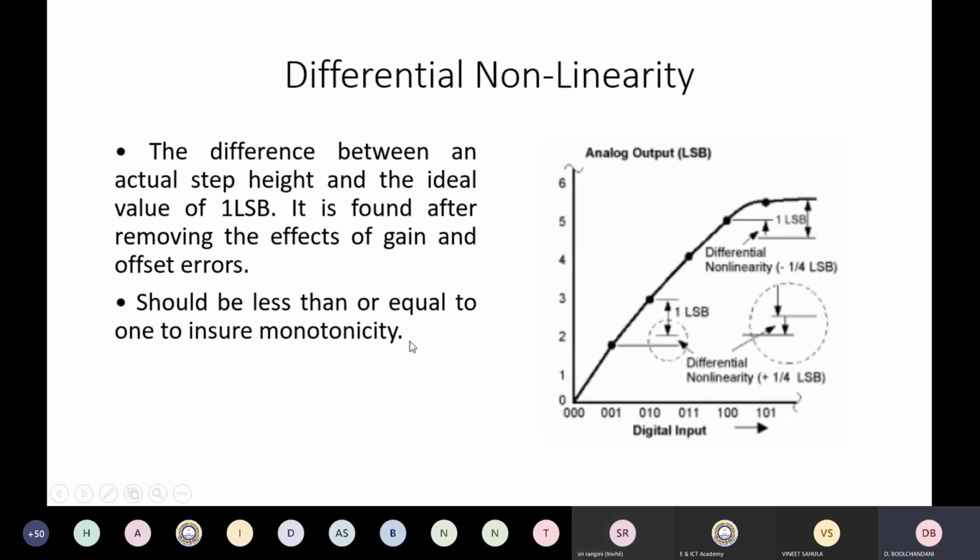What is this monotonicity? This means that if I increase the digital input, my analog output should always increase. It should not decrease if I increase the digital input. If it decreases, then it is non-monotonic. We'll see that in certain D2A converters, you change the coding scheme, which ensures that monotonicity is there.